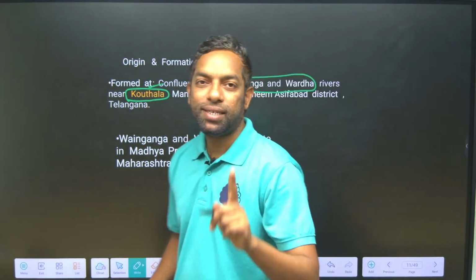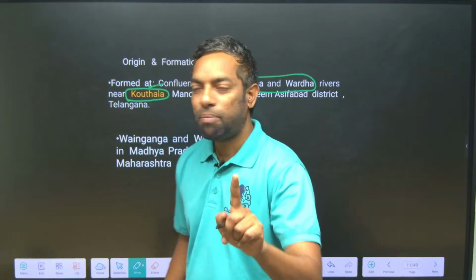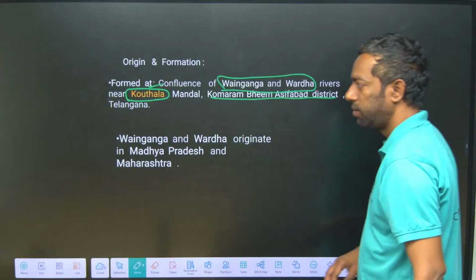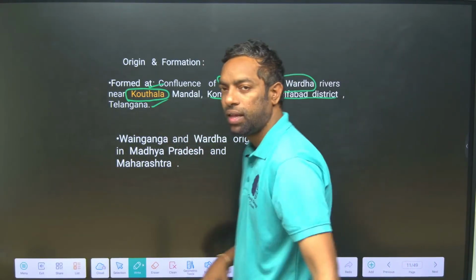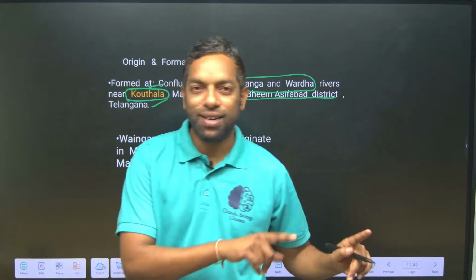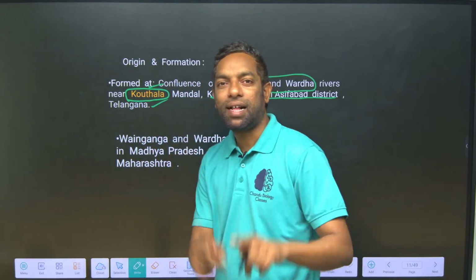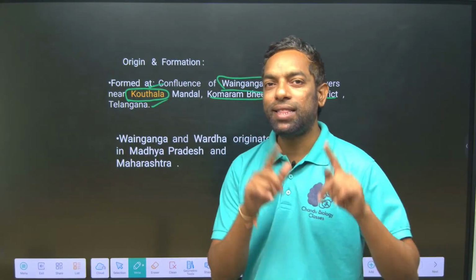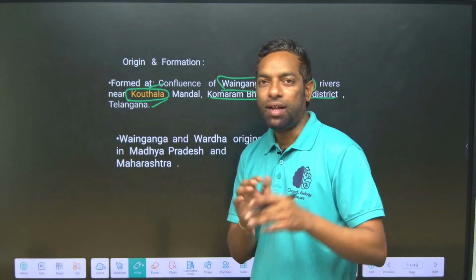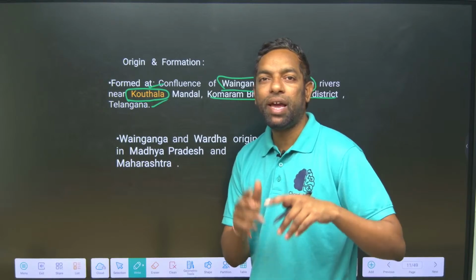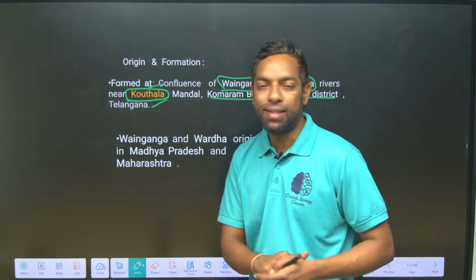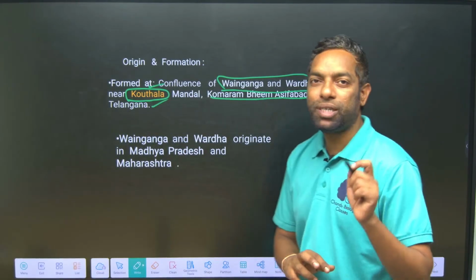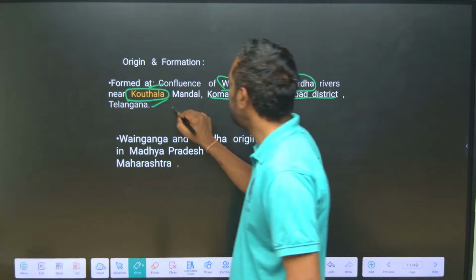The place is Kautala in Komaram Bheem Asifabad district of Telangana. There is no Pranahita in any other district. Pranahita is the combination of Wardha and Wainganga, flowing as Pranahita in the district at Kautala. Kautala is the place where the two rivers form Pranahita in Komaram Bheem Asifabad district. This is the most important point for TSPSC.